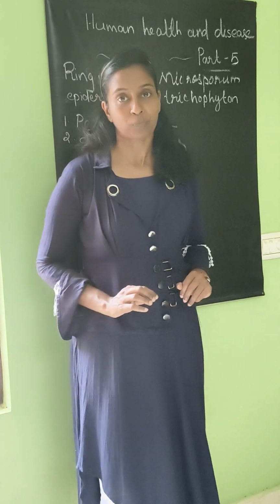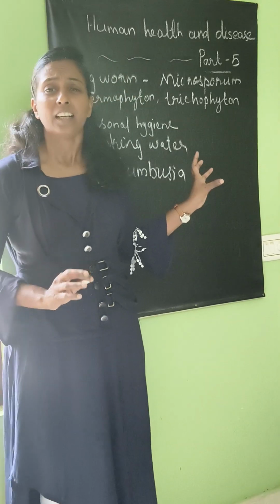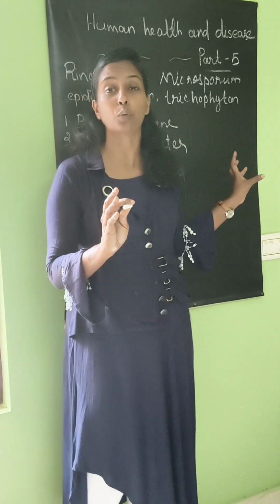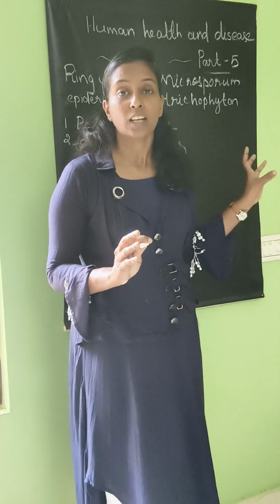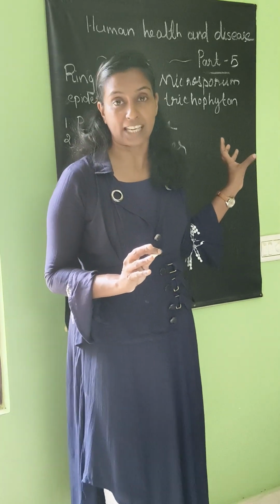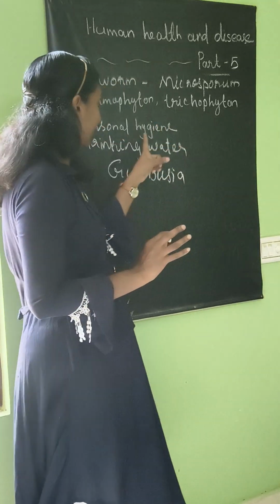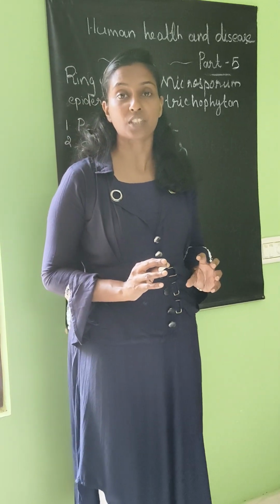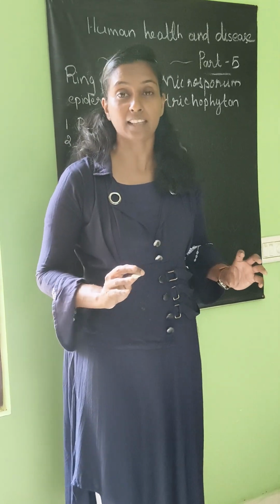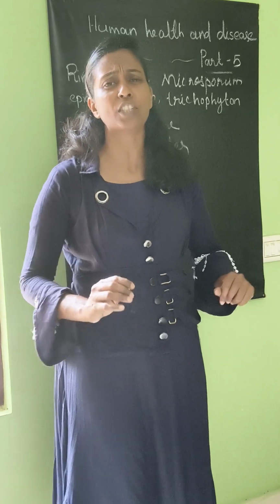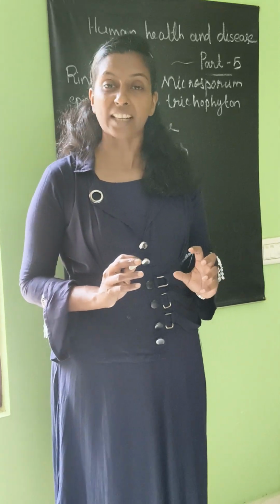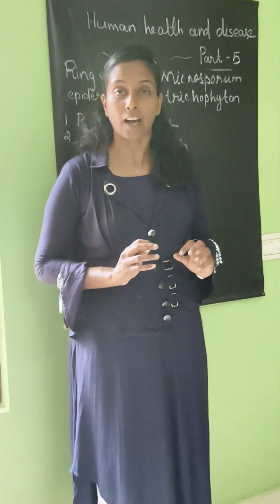So these are the different points we can understand to prevent the infectious agents: clean personal hygiene and boiled water, clean vegetables and fruits, and don't allow stagnant water. Not only that, with the help of biotechnology, there are many vaccines and antibiotics available now.